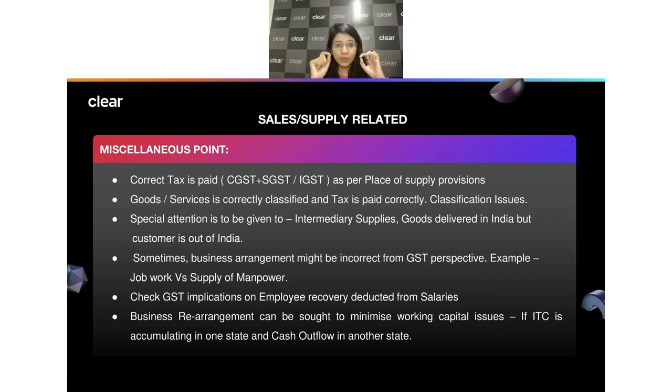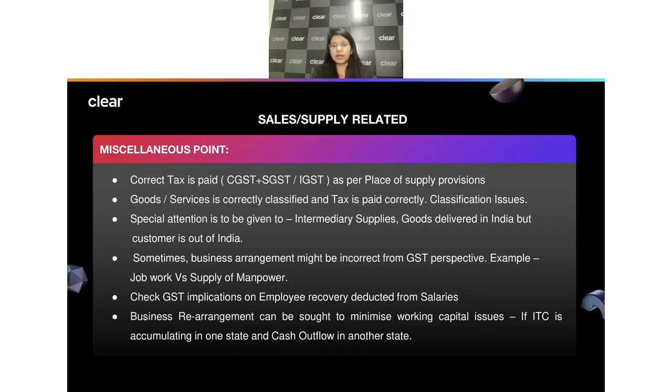Just make sure to put special attention on intermediary services, because there is a lot of confusion that always happens when it comes to intermediary services, and we ourselves get confused about whether it is even covered under intermediary services or not, and what the place of supply is. Always look into this transaction very carefully, right? Similarly, we should always check the GST implication on the employee recovery which has been deducted from salary.